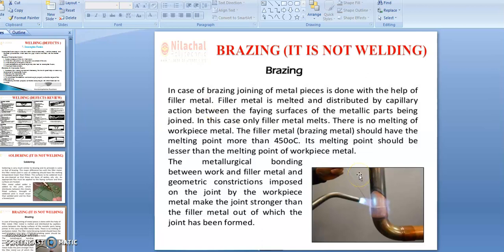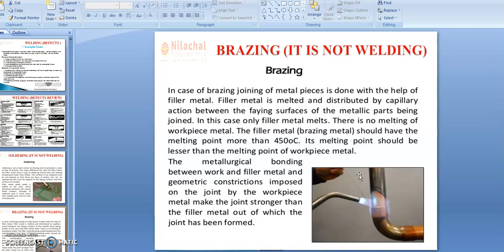Now about brazing: in brazing, joining of metal pieces is done with the help of filler metal. Filler metal is melted and distributed by capillary action between the faying surfaces of the metallic parts being joined.